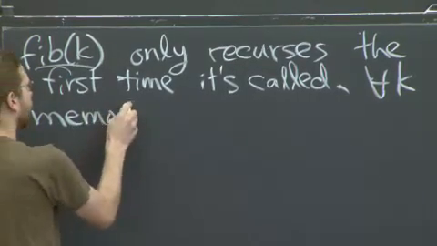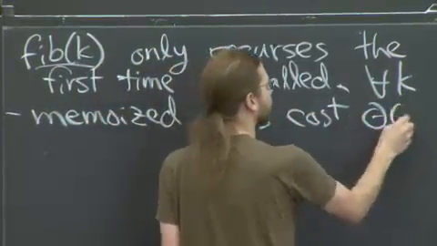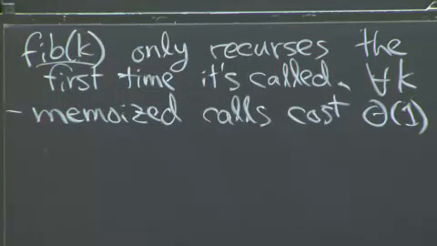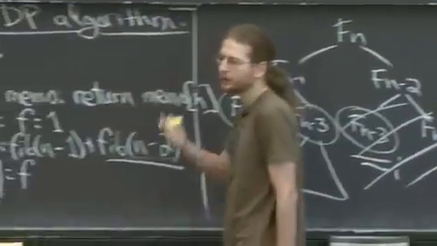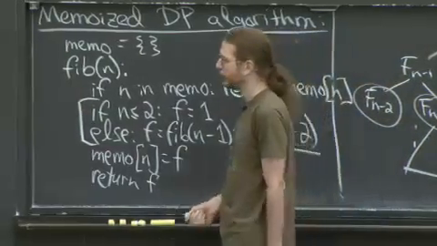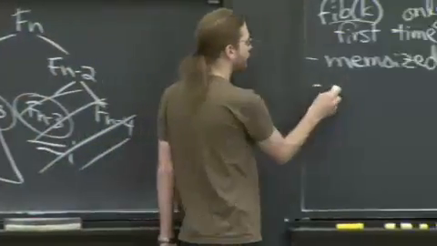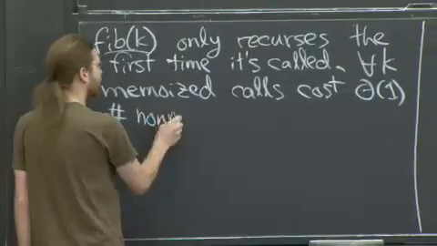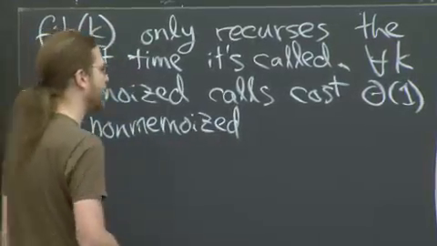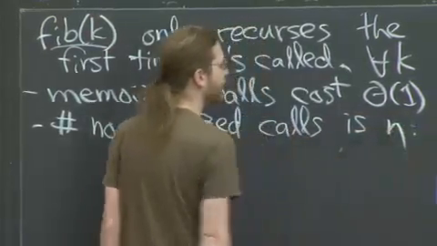So the memoized calls cost constant time. We can think of them as basically free. When you call Fibonacci of n minus 2, because that's a memoized call, you really don't pay anything for it. I mean, you're already paying constant time to do addition and whatever. So you don't have to worry about the time. There's no recursion here. And then what we care about is that the number of non-memoized calls, which is the first time you call Fibonacci of k, is n. No theta is even necessary.